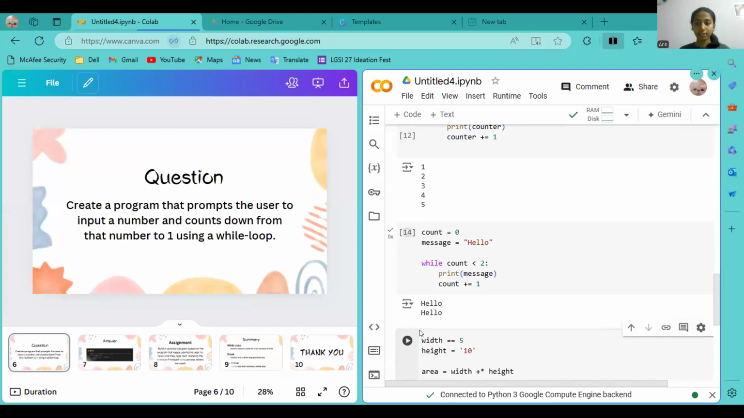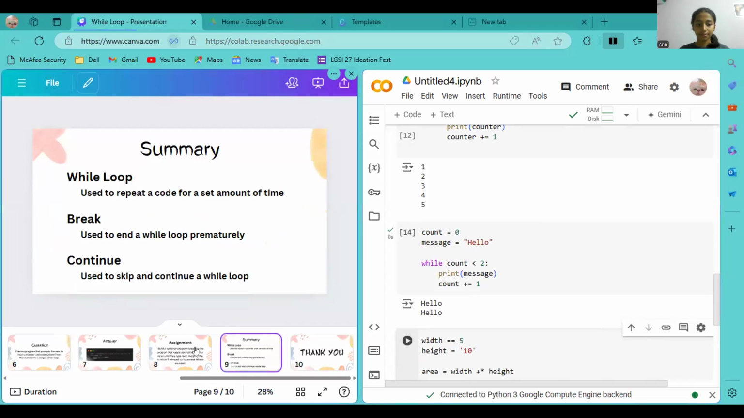Can you all see my screen now? Yes, it's visible.